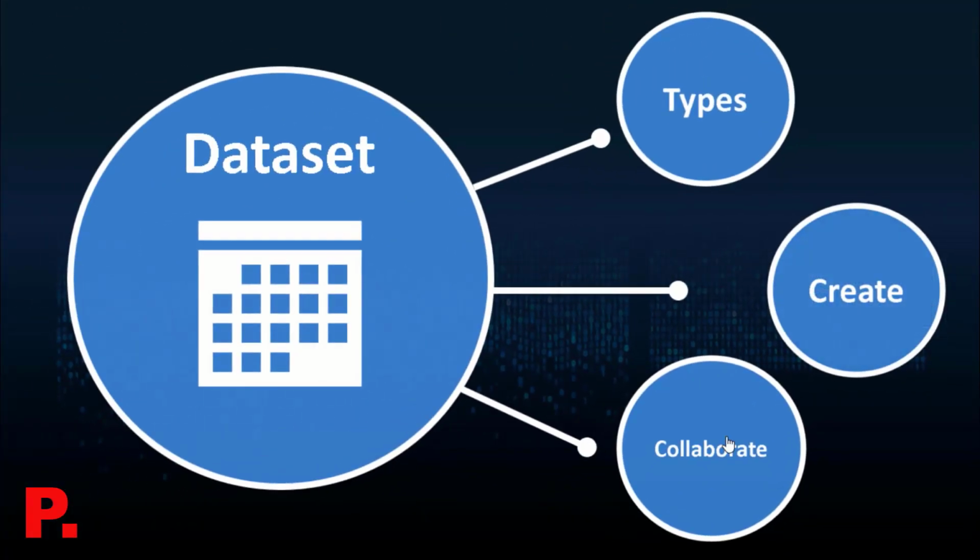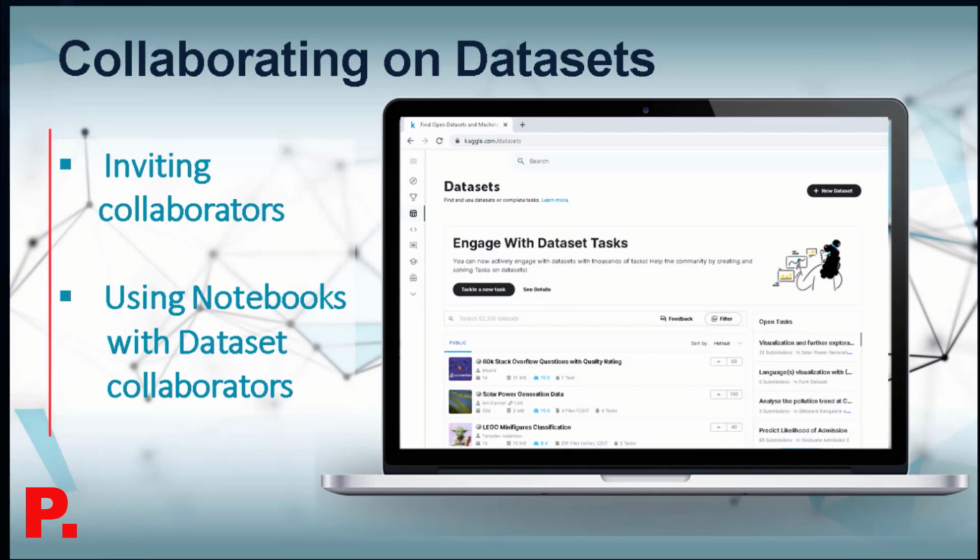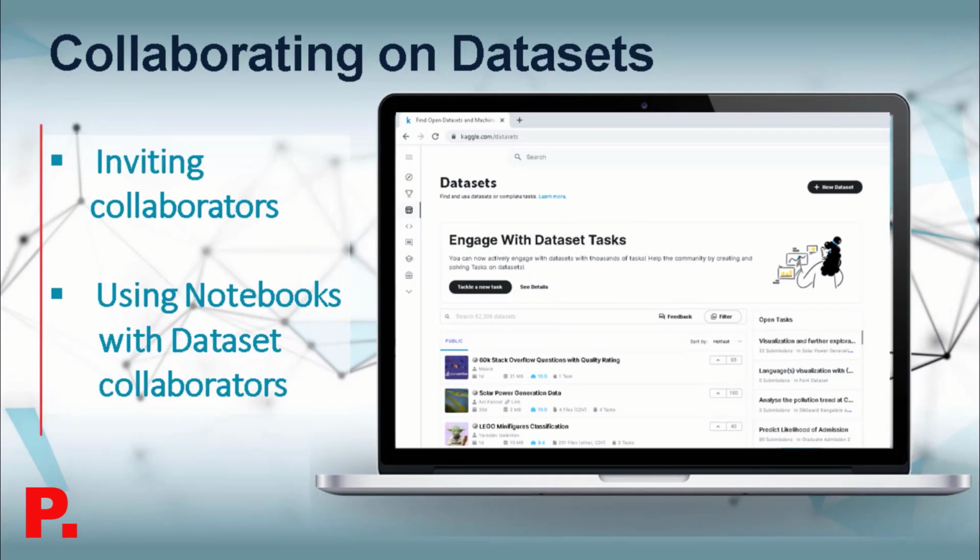Now let's take a quick look at collaborating on datasets. Dataset collaboration is a powerful feature. It allows multiple users to co-own and co-maintain a private or publicly shared dataset. For example, you can invite collaborators to view and edit a private dataset to work together on preparing it before changing its visibility to public. There are two ways to collaborate: inviting collaborators and using notebooks with dataset collaborators.